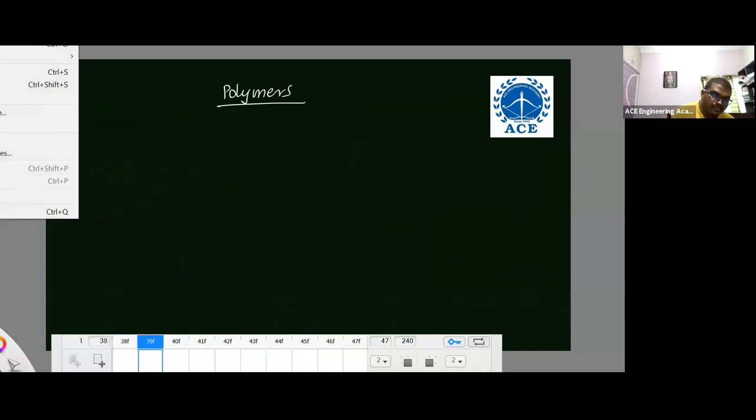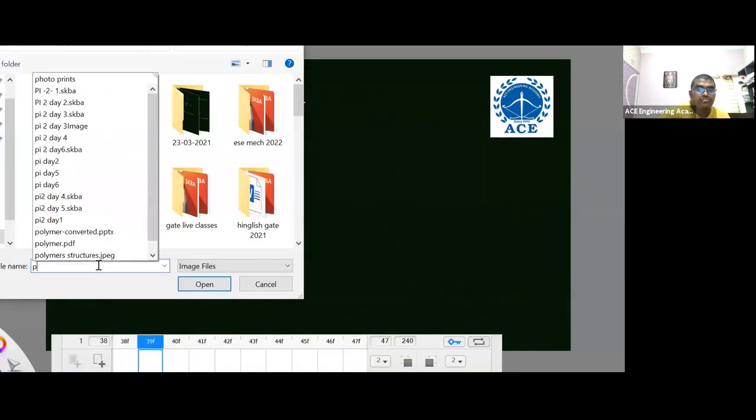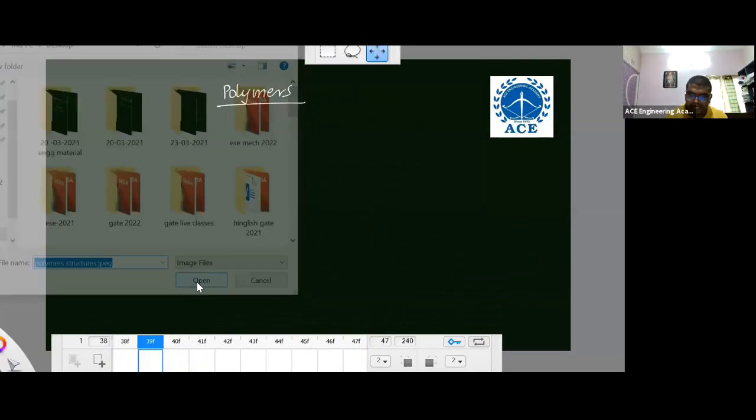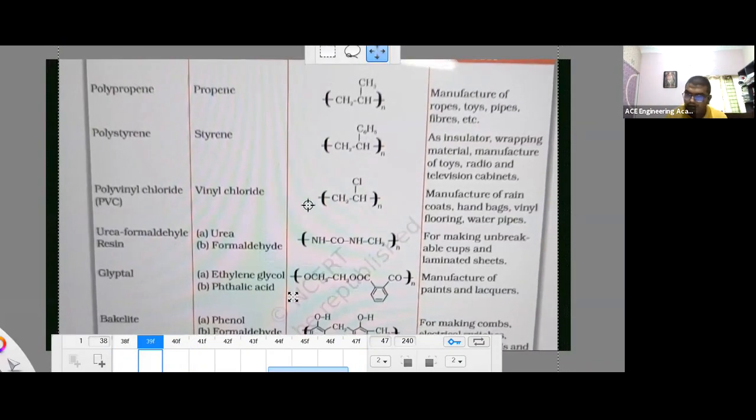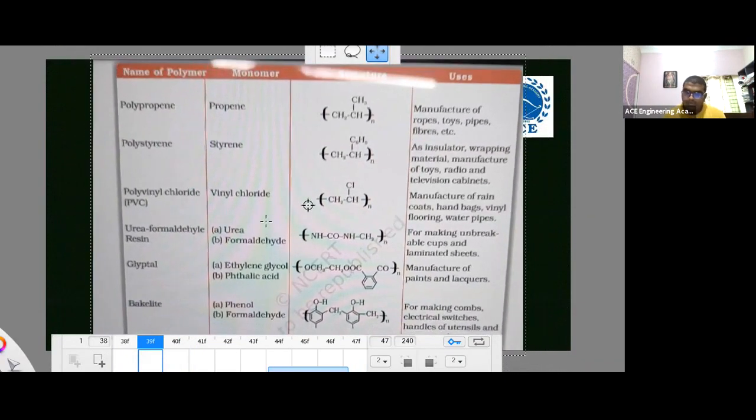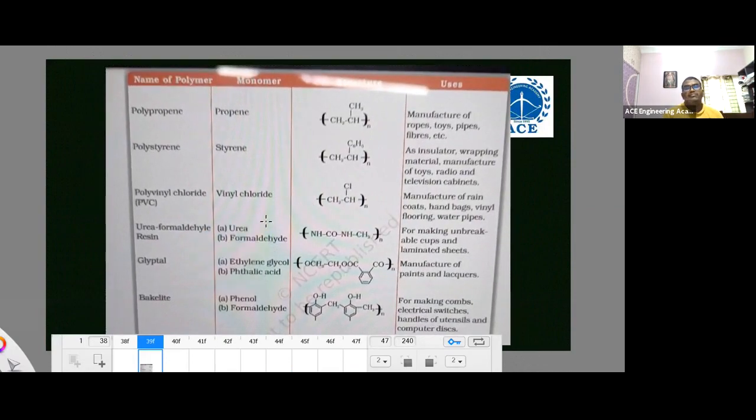One more important thing I'll tell you here. In one IS exam, listen carefully, they asked the basic structure of the monomer. Basic structure like polypropylene: you have to remember this monomer structure, the basic propylene structure. Polystyrene, you have to remember the structure. Polyvinyl chloride, you have to remember the structure. So you just go through this one.